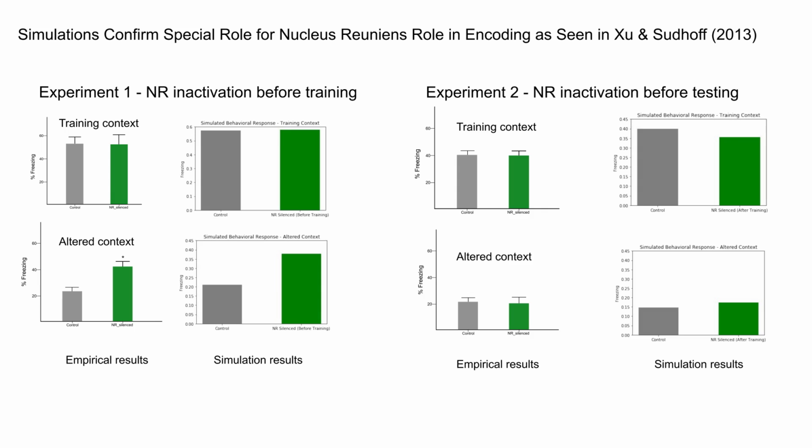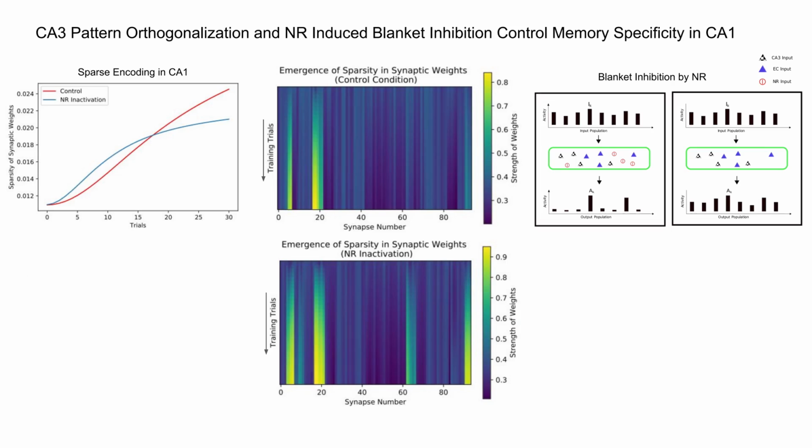This pattern of results can be explained by isolating the computational effects of the various inputs to CA1 during learning. During training, the NR inputs increase inhibition in CA1, producing a sparse encoding of the contextual memory. When the animals are presented with a similar, overlapping input representation during testing, CA1 is able to encode a distinct memory that shows very little representational overlap with the training context. Once the original training context is encoded in a sparse manner, CA1 can activate a relatively distinct set of neurons